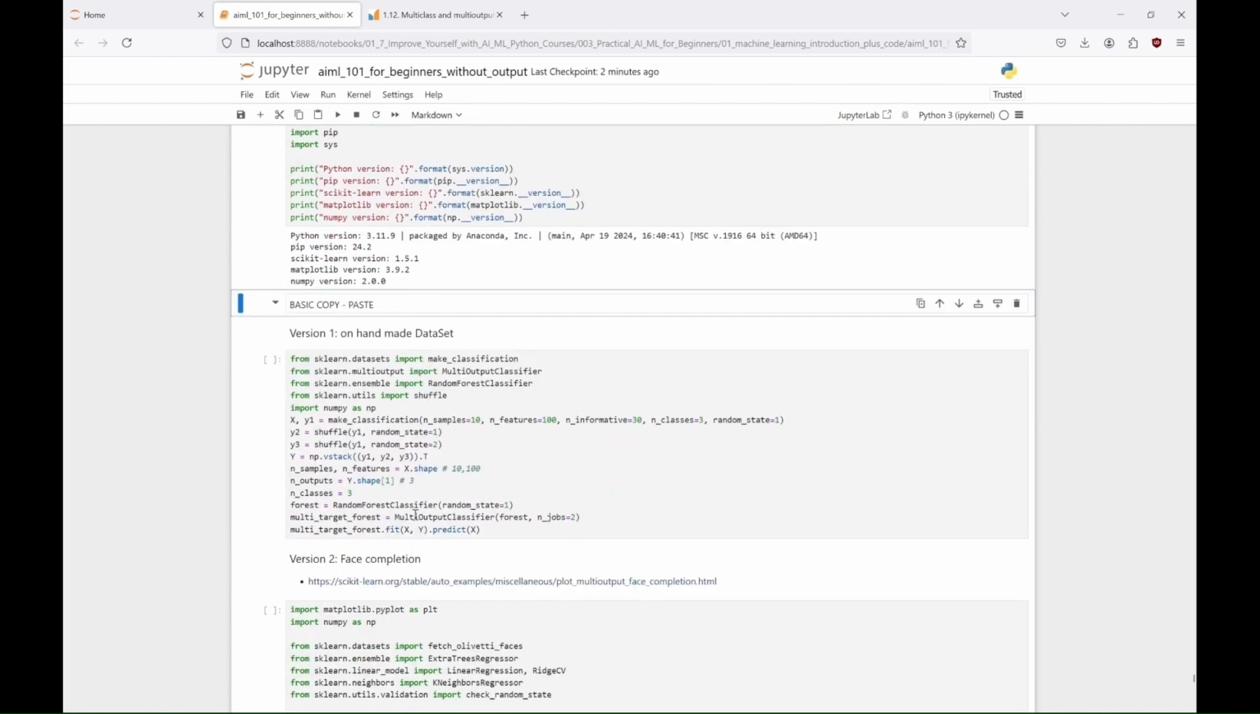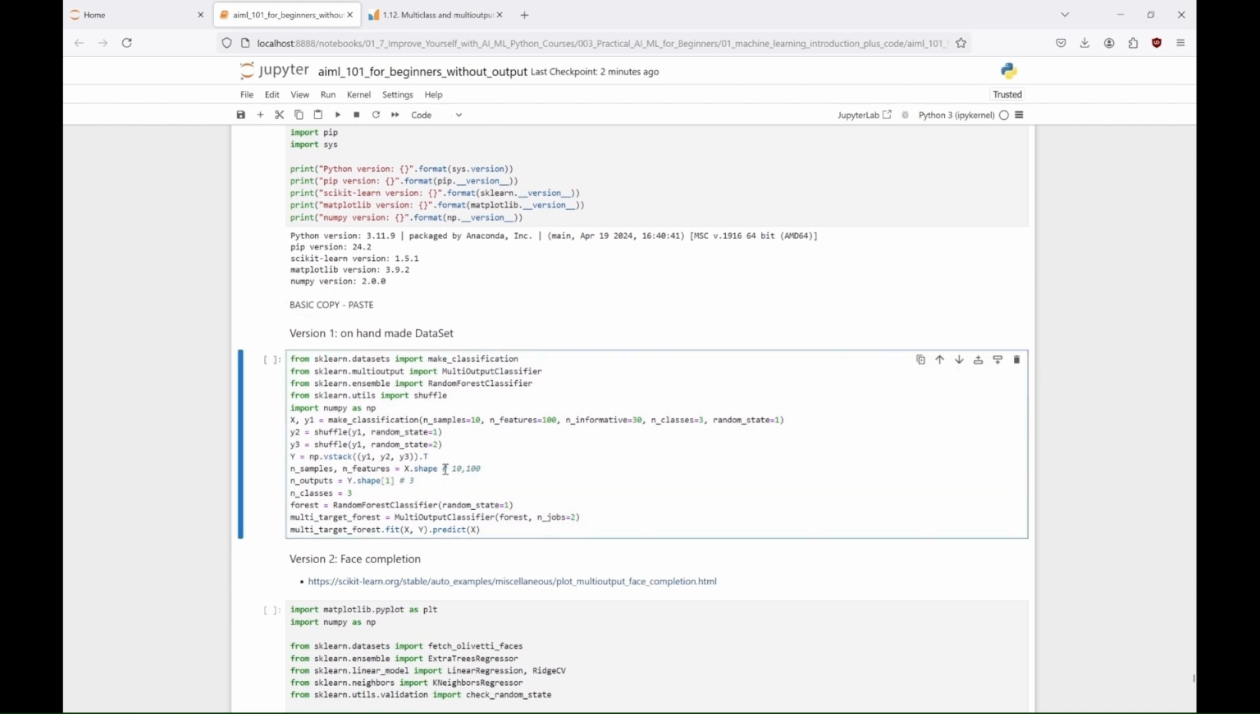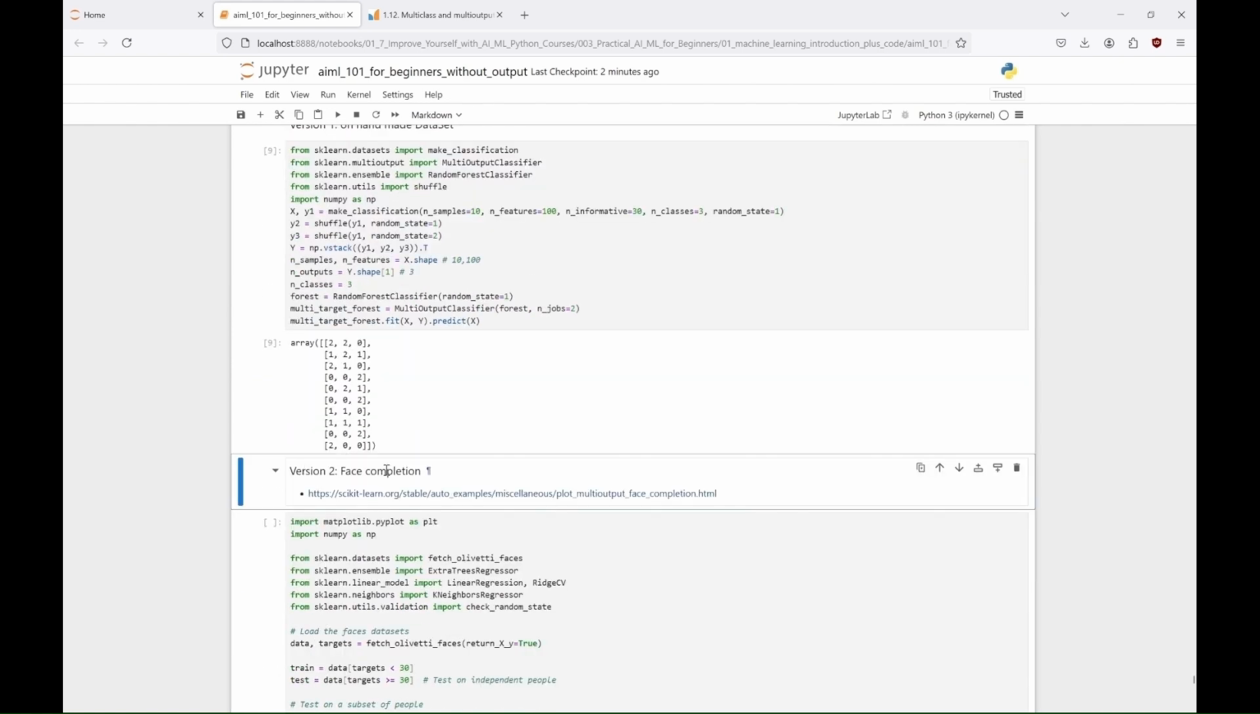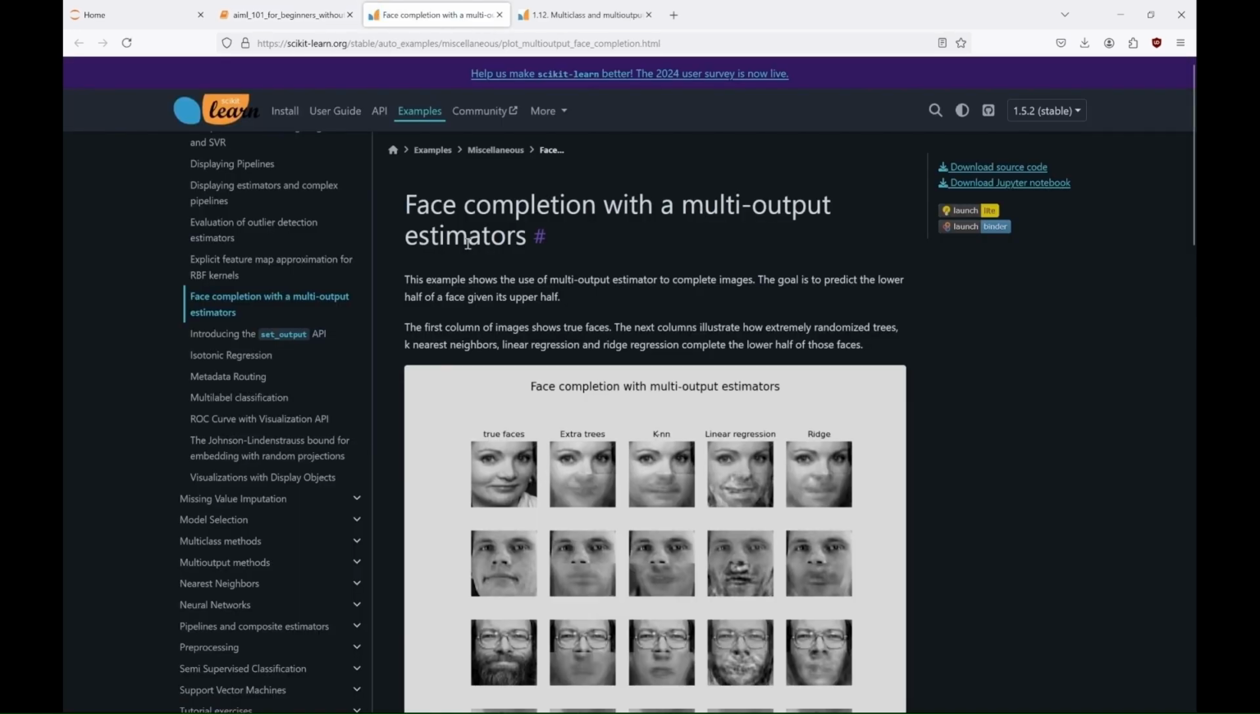It generates a synthetic dataset with 10 samples, 100 features, and 3 target variables. By creating shuffled versions of the target labels, the classifier is trained on the input features and predicts all 3 target variables for each sample simultaneously. In our second example, we used multi-output regression.